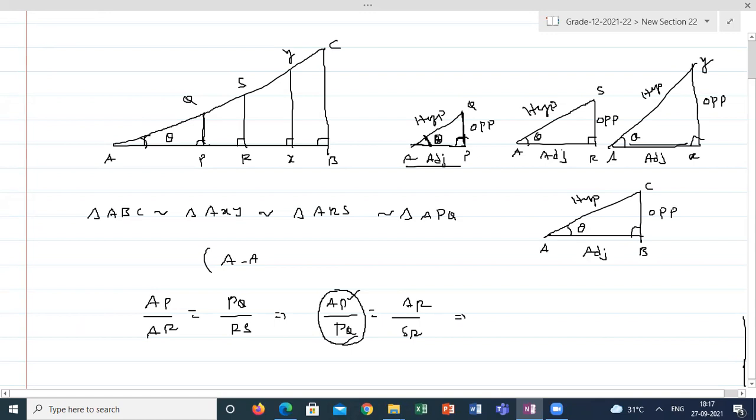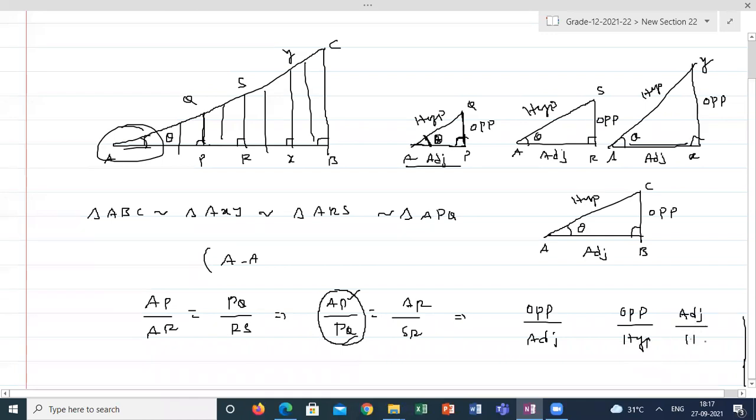So what they observed is, if you take any ratio of corresponding sides of all these four triangles, or you can form 100 triangles also, n number of triangles like this with a common angle, the ratios of corresponding sides are always the same. Suppose I take opposite side to adjacent side, or opposite side by hypotenuse, or adjacent side by hypotenuse, for all 100 triangles this ratio is the same. There is some significance for that.